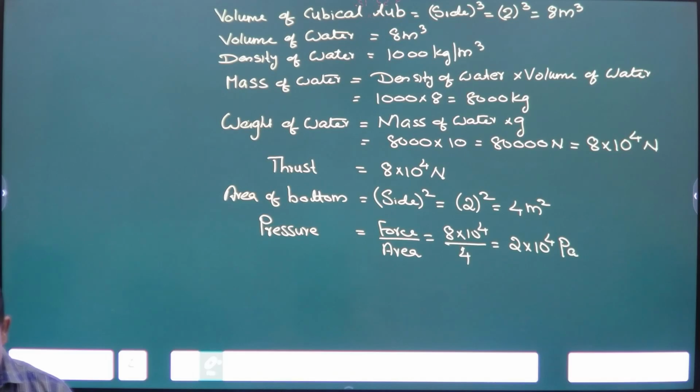Calculate the buoyant force acting on the boat. Write in bracket, g equal to 10 meter per second square.